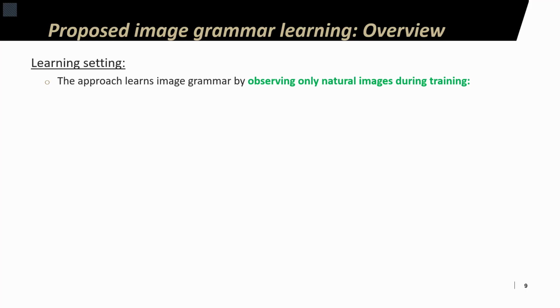First, we constrain our approach to a learning setting that requires it to work by being trained only on natural images. In other words, during training, the model does not observe generated SSDI images. This is motivated by two factors. The first factor is that humans can instinctively recognize unnatural images, even though we might not have seen any such examples in real life. This means that the notion of unnaturalness stems from understanding naturalness.